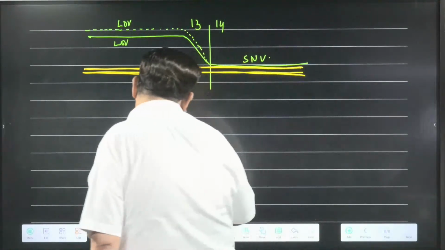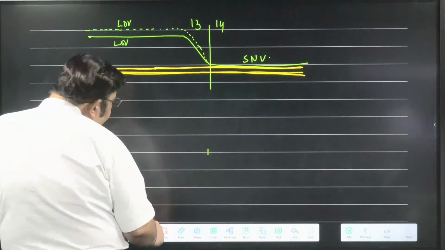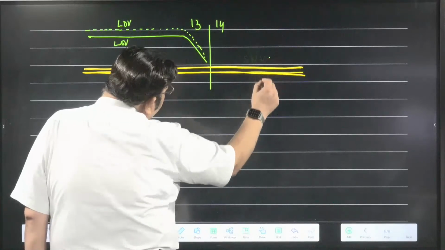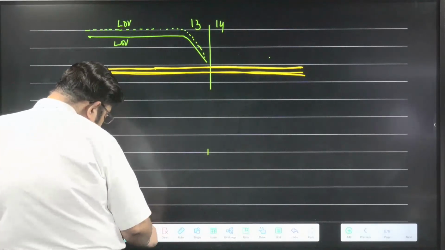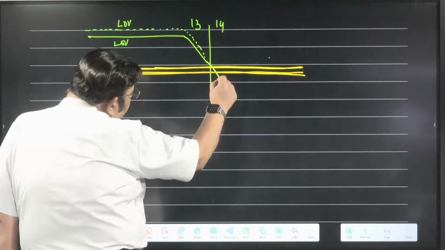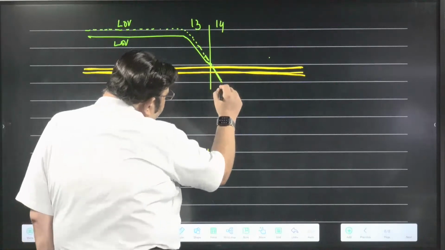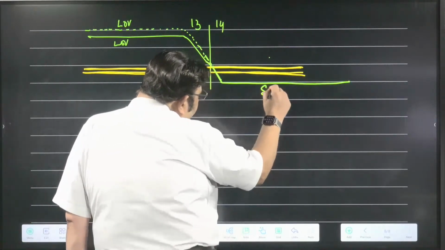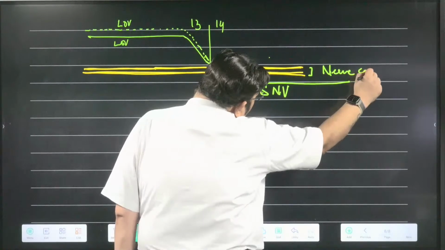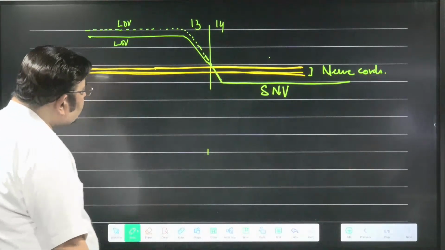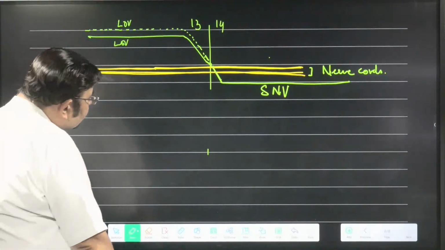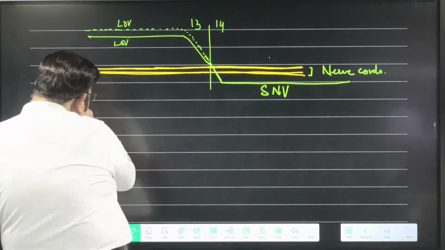Oh, this got messed up. We have to show it below. This comes down, this also comes down, and now it becomes single. This is the subneural vessel, and these are the paired nerve cords. I hope you have understood all the major blood vessels and how the subneural vessel is formed. That is more than enough for me.